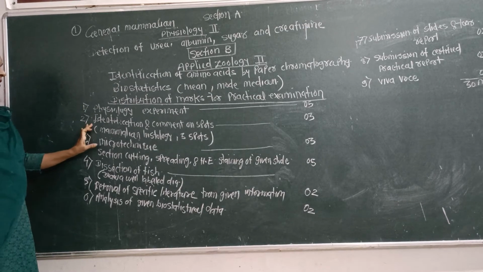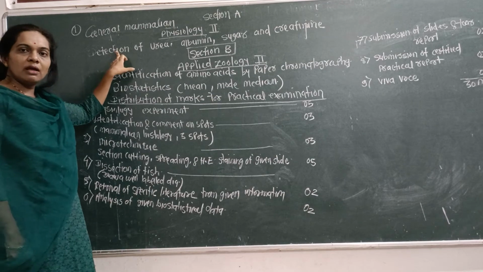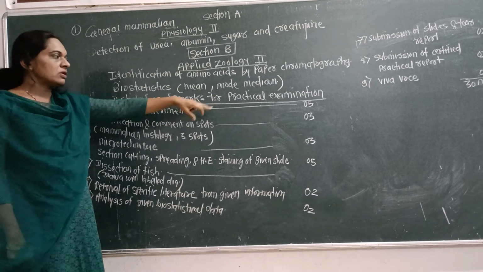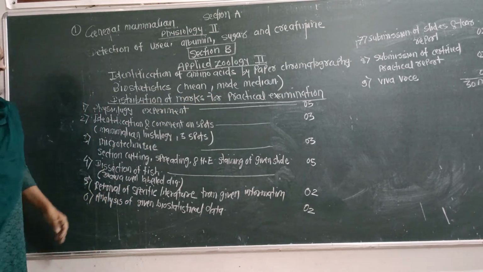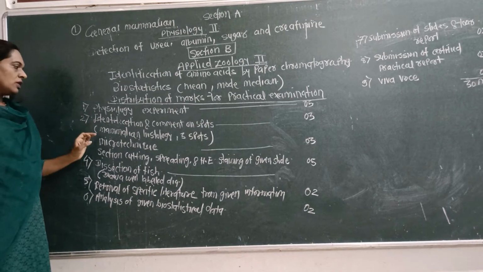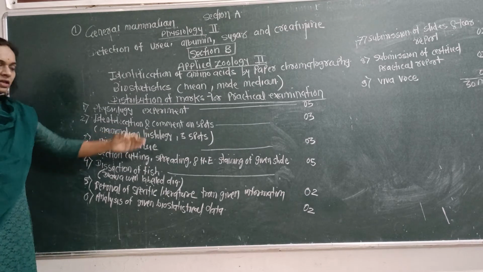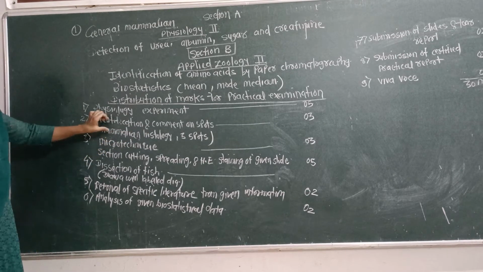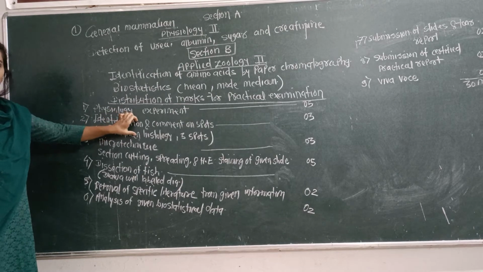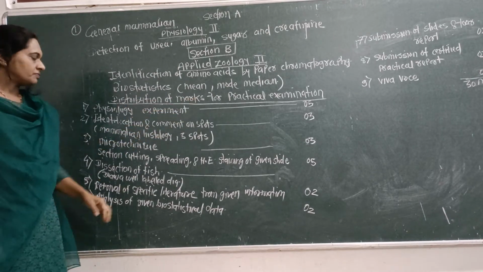Then the second practical, this physiology experiment consisting of detection of urea, albumin, sugar and creatine, will be asked for 5 marks. Then second, identification and comments on the spots. Here there are three slides from the mammalian histology section and three spots. This part will be conducted by Ambedkar sir, and this will be asked for 3 marks.